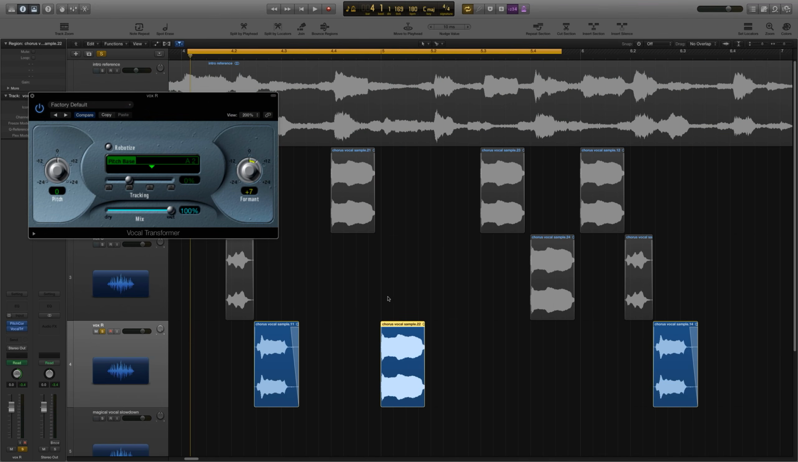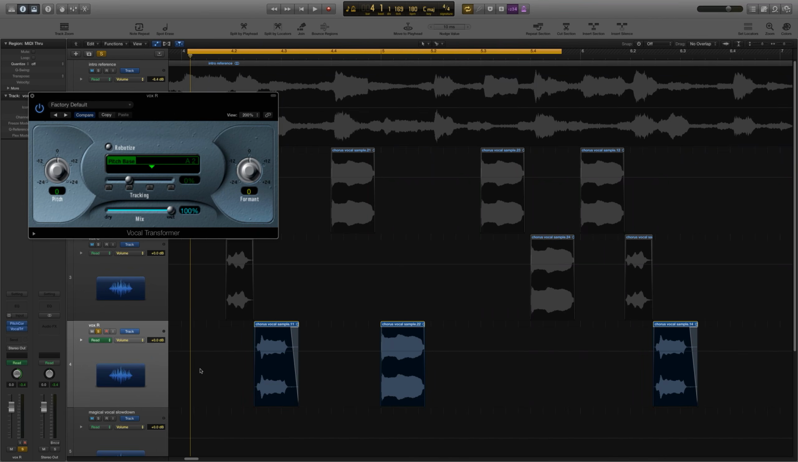All right, so here's the thing. I only want this +7 formant adjustment to be on this one sample. I don't want it to be on the entire track. So we're going to use automation to automate the formant knob up and down to adjust for each note that we want it on. So I'm going to hit A to pull up automation. I am going to use track automation.